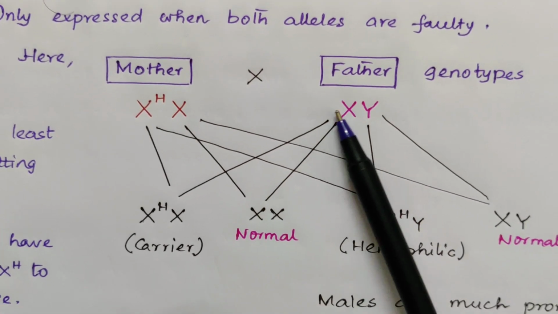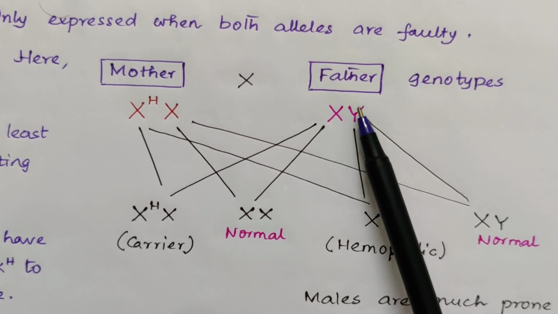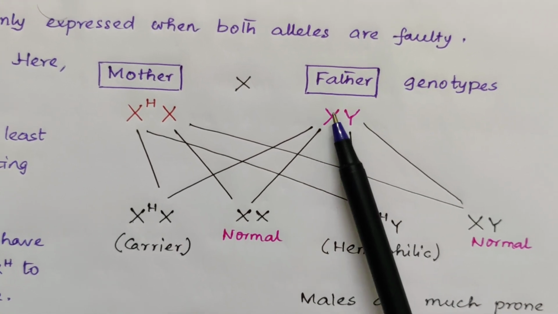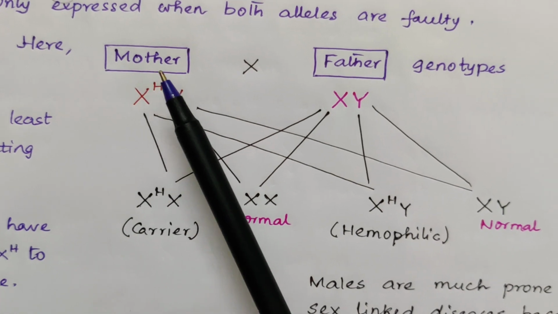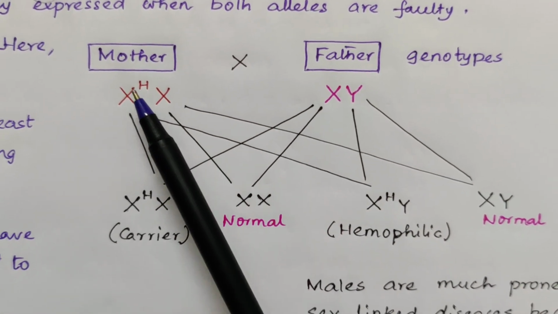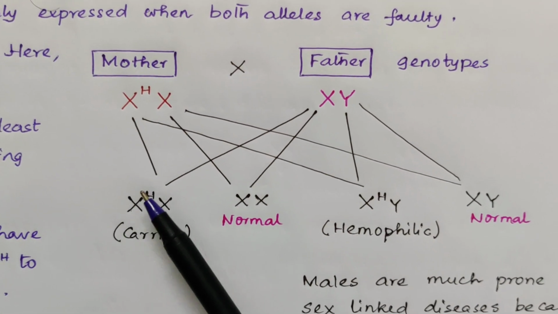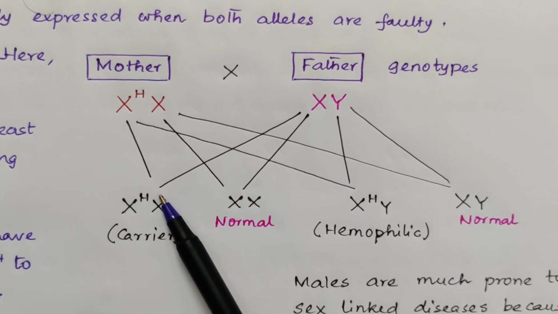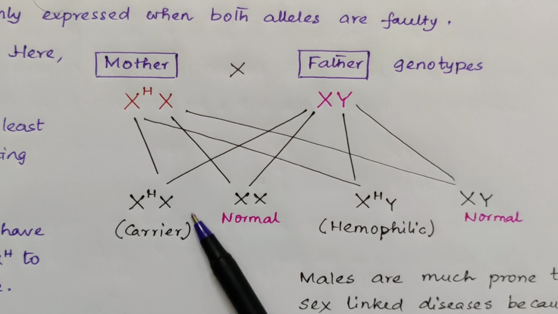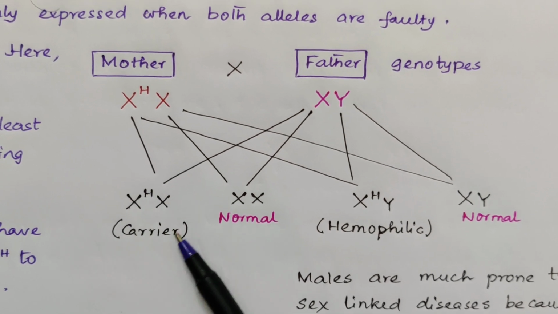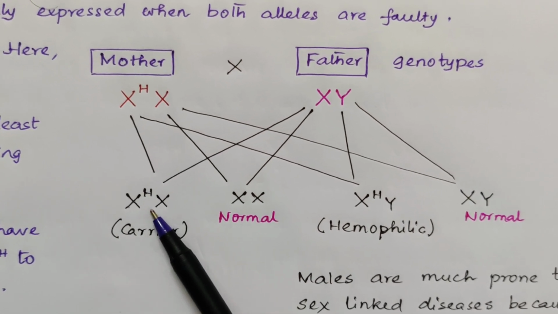In case of father, this is also a normal father. His genotype is XY. Now when they undergo crossing, it results into XH from here and X from here. So this girl is going to be a carrier again.